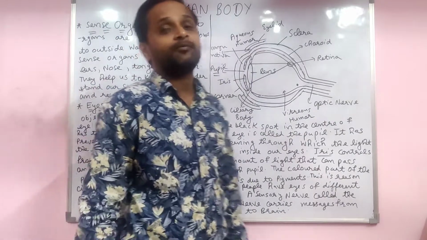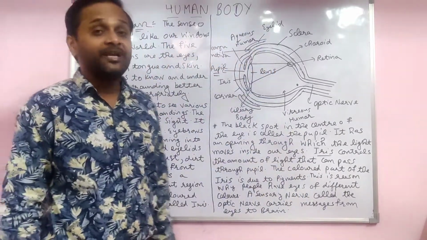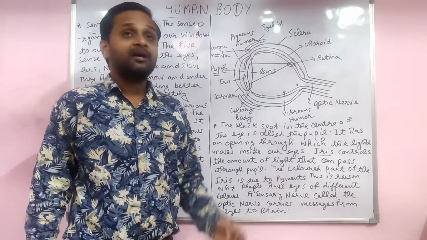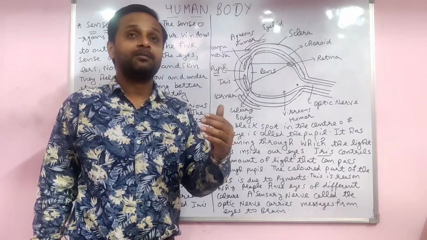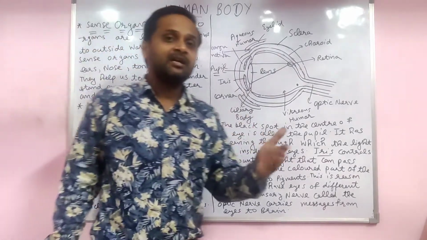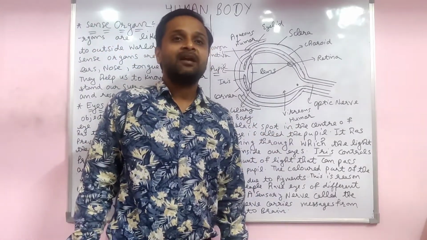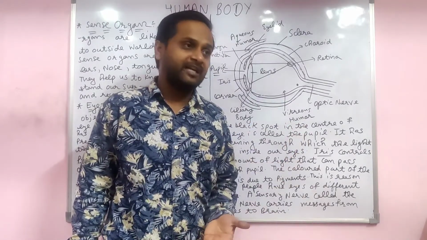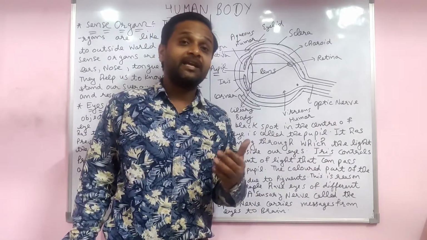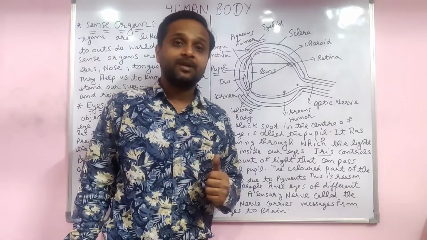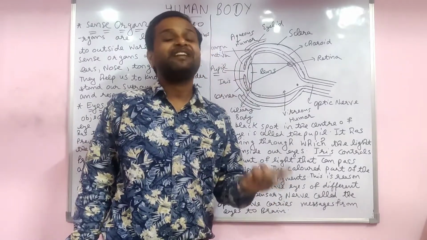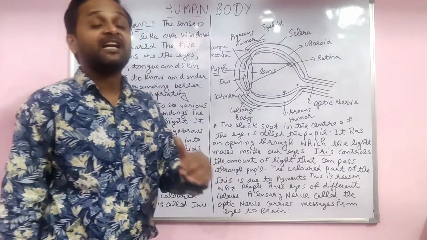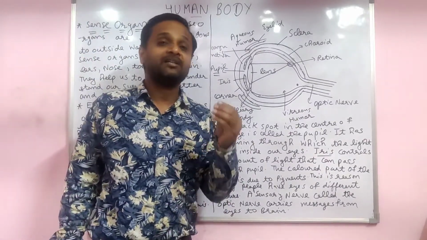So we have to take care of our eyes also. We have to wash the eyes daily with water to remove the dirt. We should not watch TV from too close; we have to maintain a distance of about 10 feet. And we should not read anything in a moving car or any moving vehicle. Wash the eyes with water daily, evening and morning, and do not try to read in dim light. So these are the ways to care for the eyes.